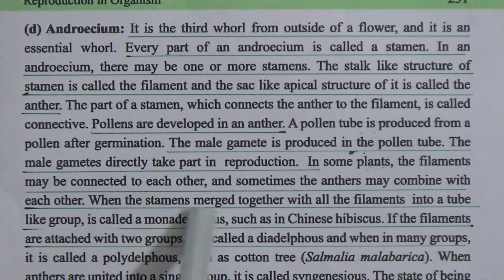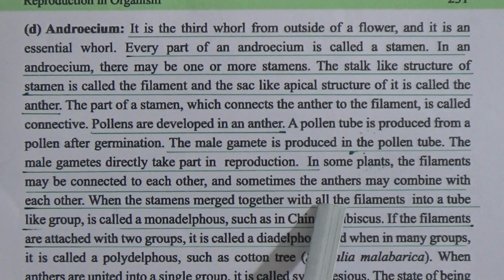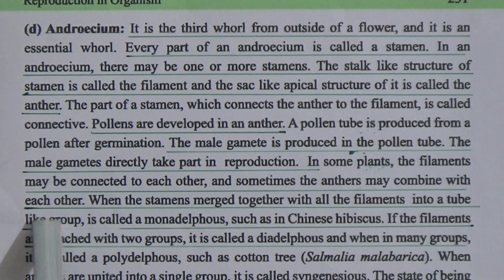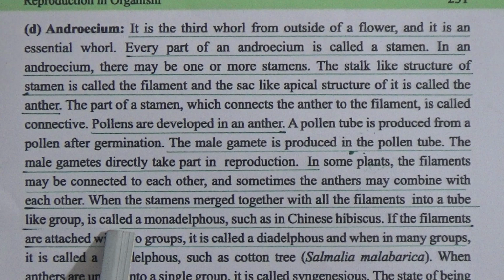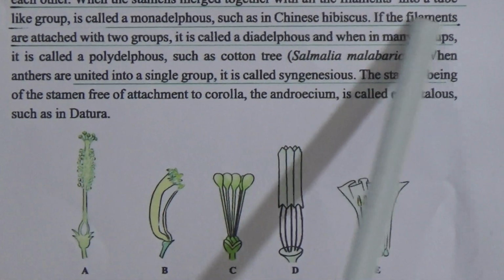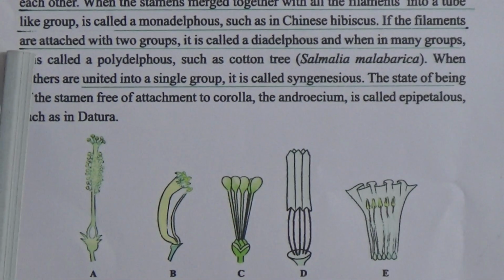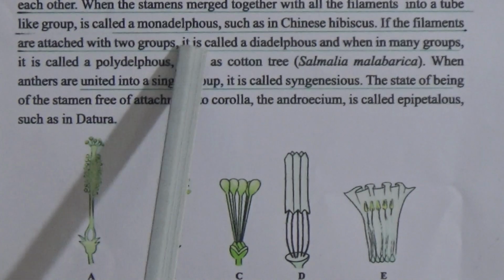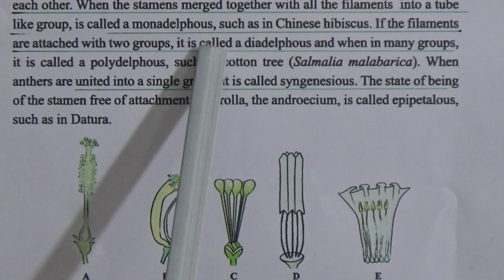When the stamens merge together with all the filaments into a tube-like group, it is called monadelphous. This is a picture of monadelphous, such as in Chinese hibiscus. If the filaments are attached in two groups, it is called diadelphous.